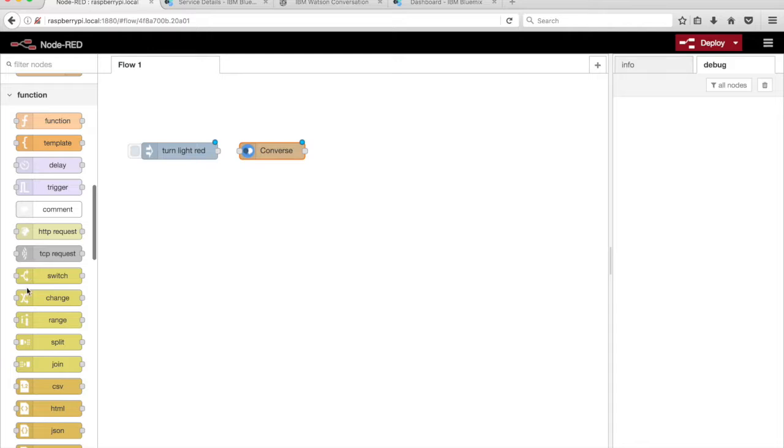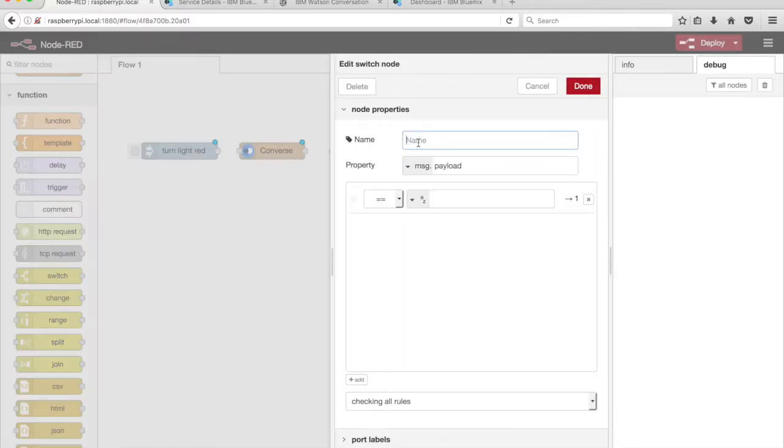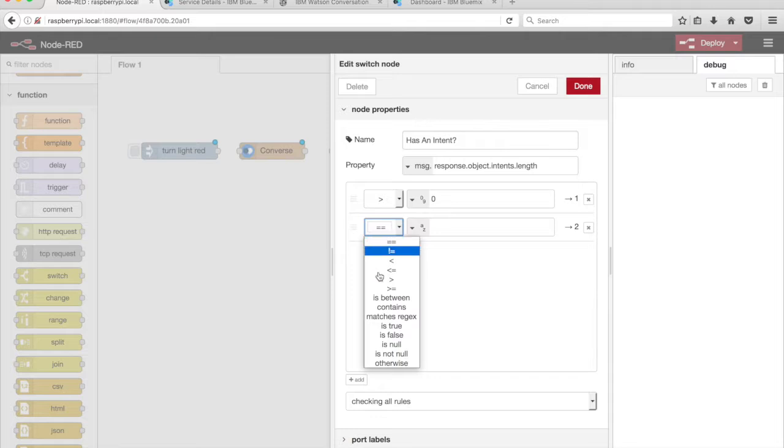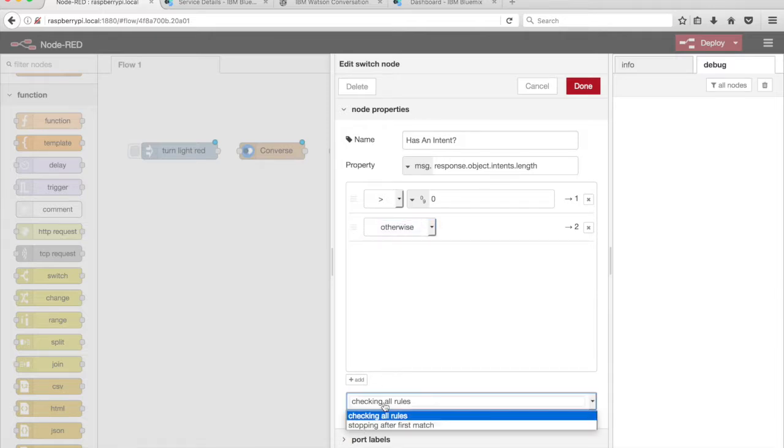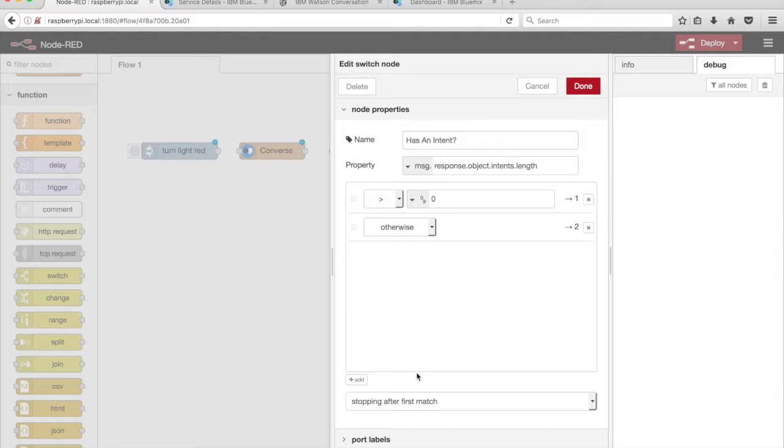Drag a switch node from the palette onto the canvas. Double-click on the node to configure it. Give the node a name, has intent. Test the property msg.response.object.intents.length. Add two scenarios, greater than 0 and otherwise. Select stopping after first match from the drop-down menu.